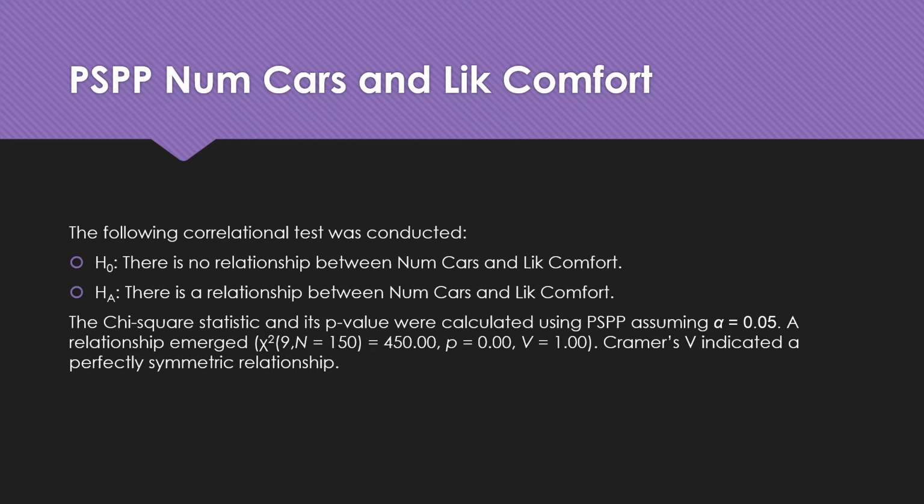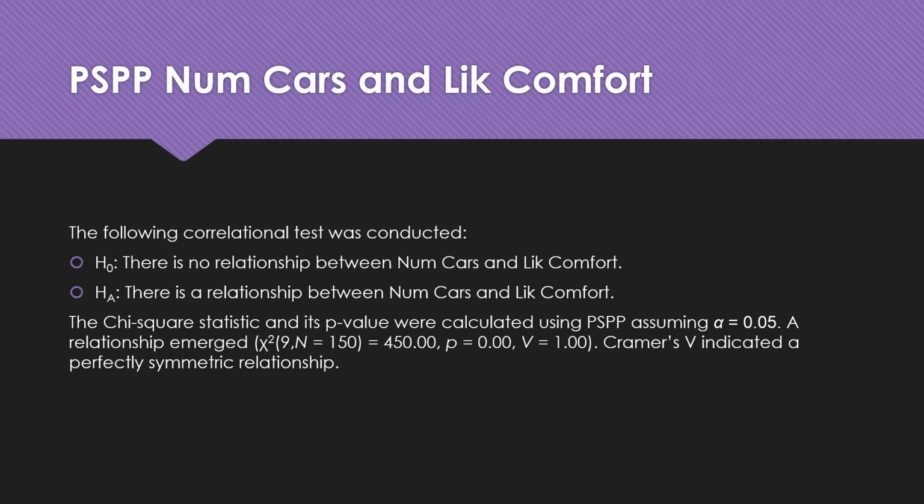The calculation gave us 9 degrees of freedom with 150 number of cases, giving us a total chi-squared value of 450, with p being equal to 0. And since the p-value is less than alpha, which is 0.05, we therefore reject the null hypothesis.